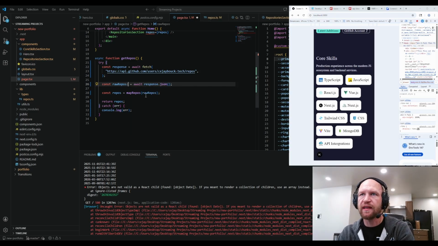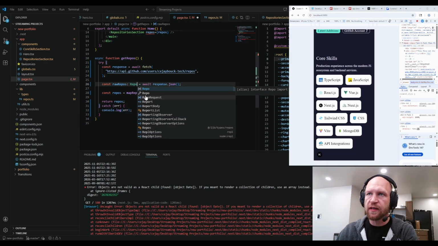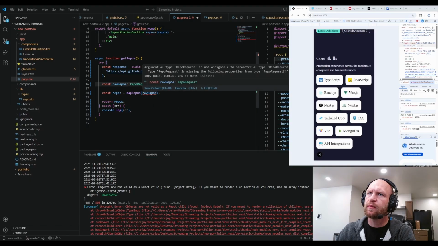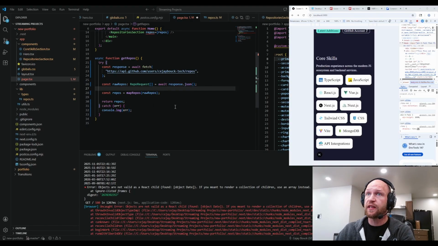So if I do what you said, this is the most annoying part. So if you do this, it gets really angry. Or not. Why didn't you get angry with me? Okay, normally this gets really angry. Maybe it's because of this one. Oh wait, yeah, because the response of JSON is that, because this is a promise. So never mind, I was going to go off on a spiel, but you're right.